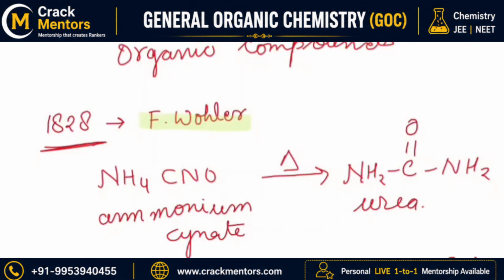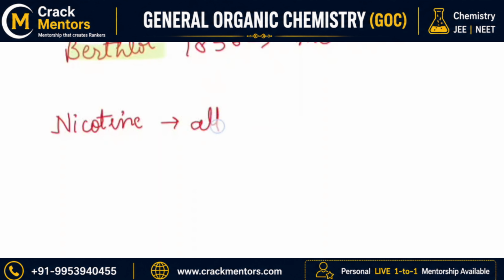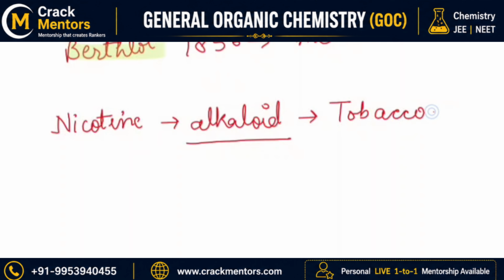Okay, so now what the scientists understood, all the world even understood, that organic chemistry or organic compounds can be prepared by some methods. There is nothing like vital and there is no vital theory. They reached that conclusion. Okay, there is also a structure which I need you to know, that is nicotine. Nicotine is an organic compound which is actually an alkaloid. What is an alkaloid? You will get to know in your class 12. For now, you have to remember that it is an alkaloid and it is found in tobacco, right?